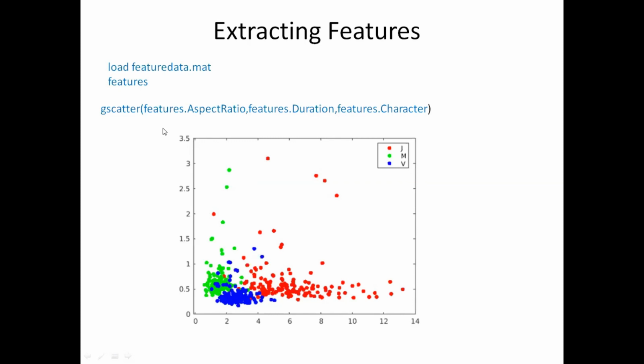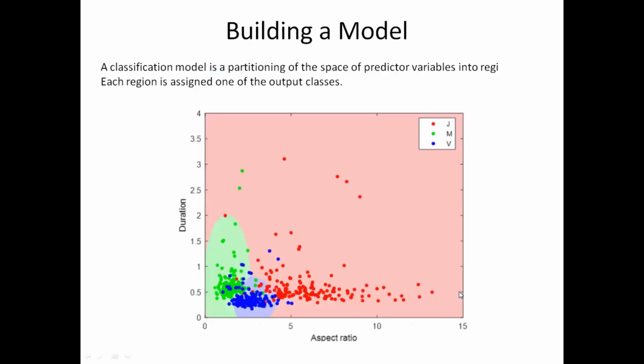There is a clear demarcation. You can see all the letter V data lying here, and then we see the M data. The green color occupies a particular region in the plot, and the red again occupies a different region. This is just to visualize the data that is available to us.